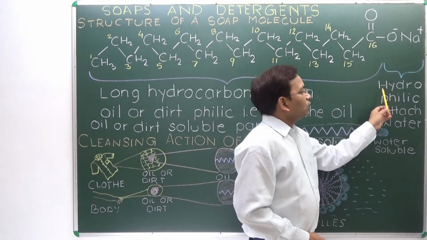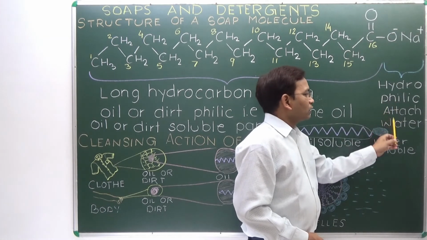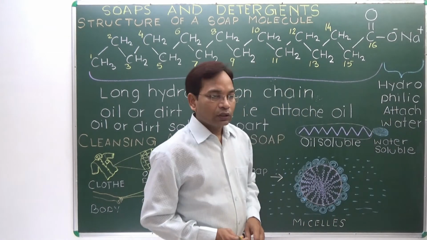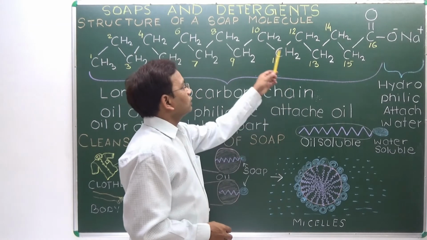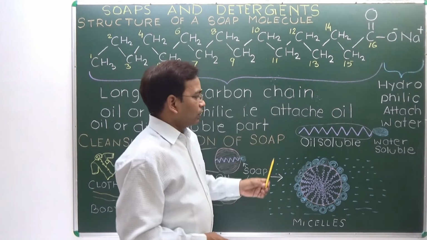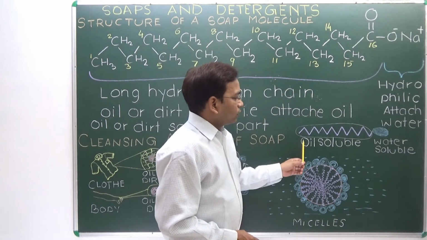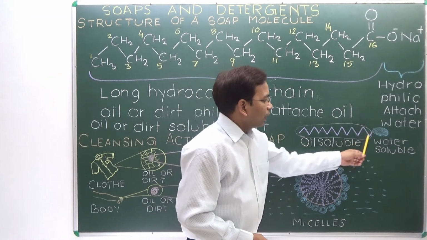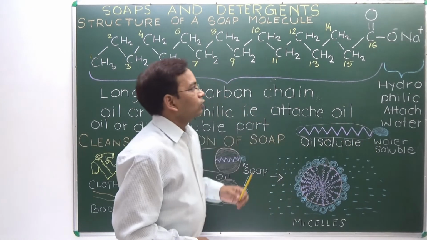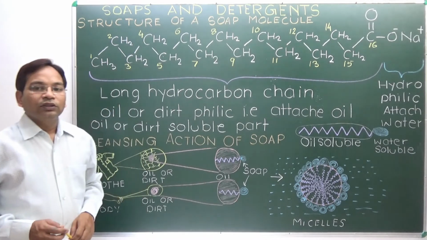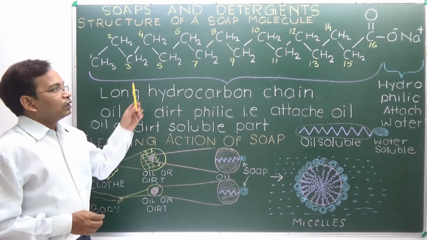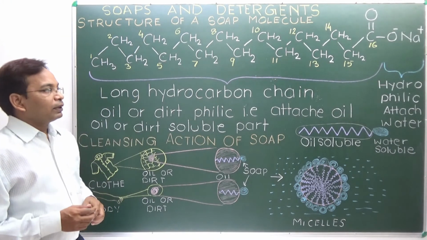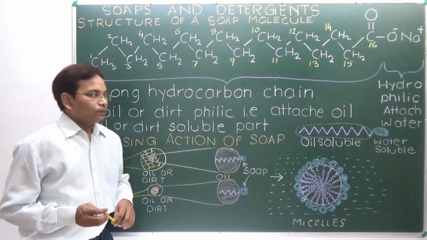The small one is hydrophilic, or attaches to water, the water soluble part. This structure can be indicated like this: a long oil soluble part and a small water soluble part. So these are the two parts of a soap. One part is soluble in oil and the other part is soluble in water.